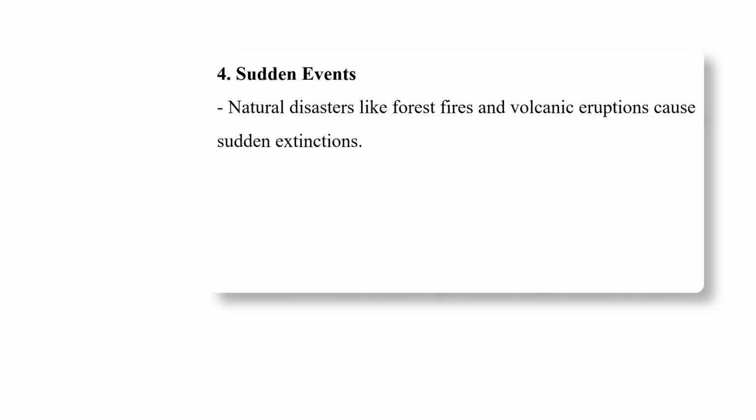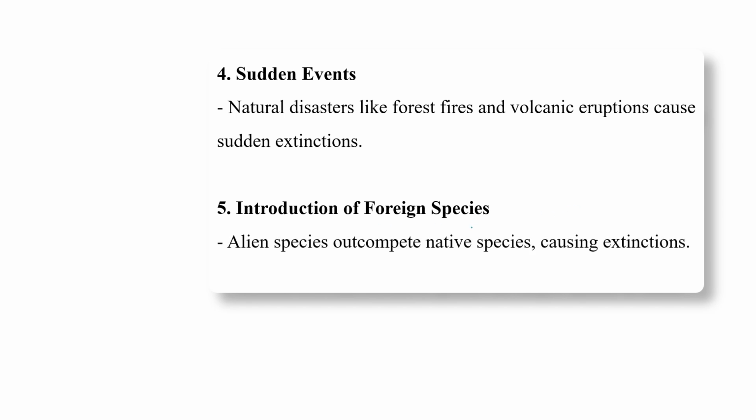The fourth reason is sudden events, meaning natural disasters like forest fire and volcanic eruption. These are considered sudden events, which are also a major reason for the sudden extinction of some species of plants and animals. And the introduction of foreign species, invasive species, or alien species as we can also call them. These alien species outcompete the native species, causing extinction.